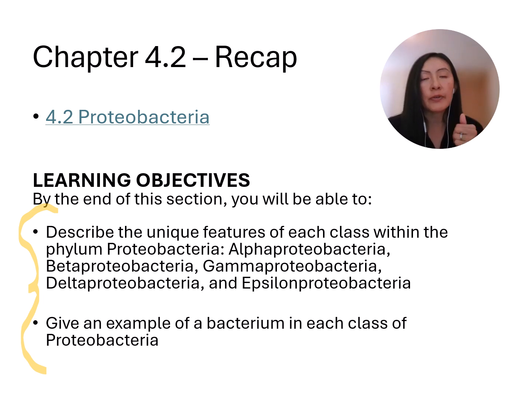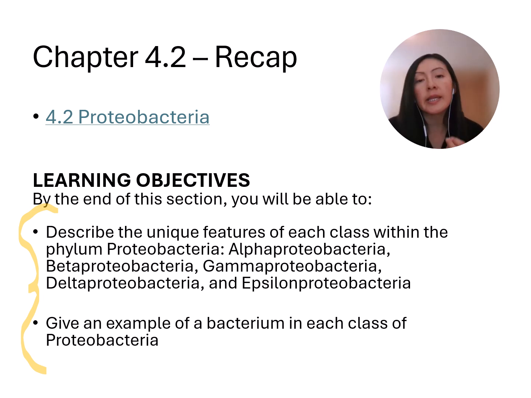We had our first class, Alphaproteobacteria. These were obligate or facultative intracellular bacteria. Some of them were oligotrophs that could survive in low nutrient environments. An example could include Rickettsia rickettsii, which causes Rocky Mountain spotted fever. We also had Betaproteobacteria. These had different types of metabolic strategies, and they could live in different types of environments, including inside us as pathogens. So one example is Neisseria gonorrhoeae that causes gonorrhea.